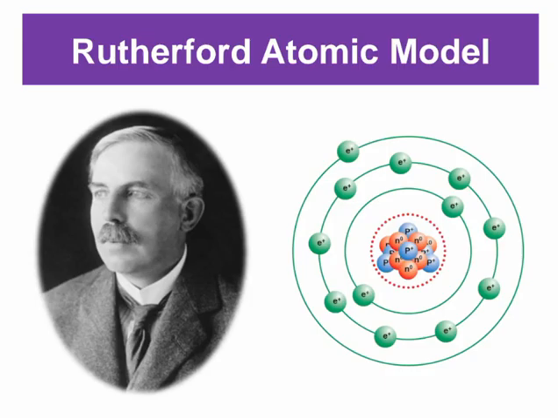Let us start now. Rutherford atomic model. First, the plum pudding model was given by J.J. Thomson. It failed to explain certain experimental results of the atomic structure of elements. Rutherford, a British scientist, conducted an experiment, and based on the observations of this experiment, he proposed the atomic structure of elements, and we have the Rutherford atomic model.